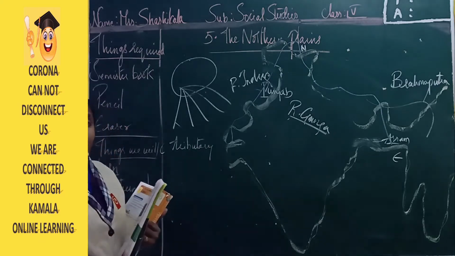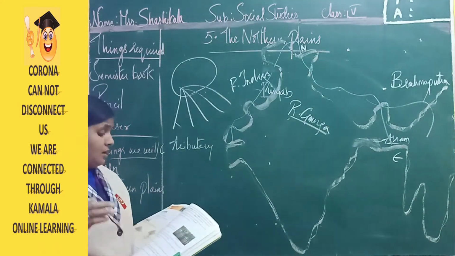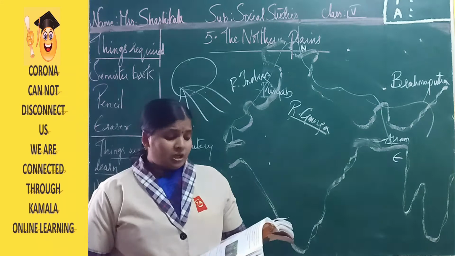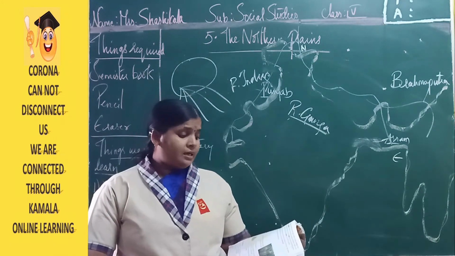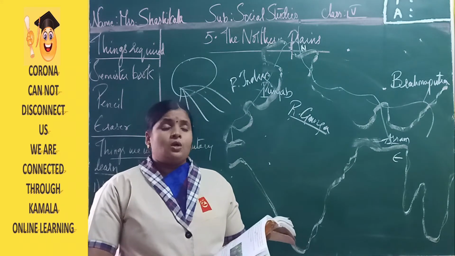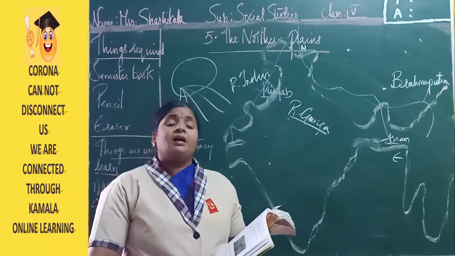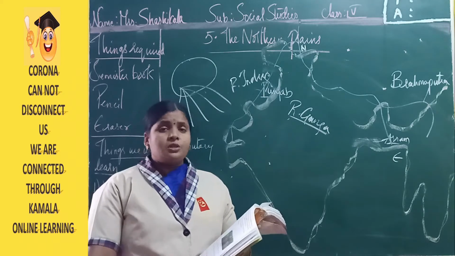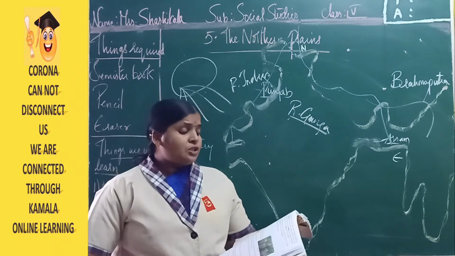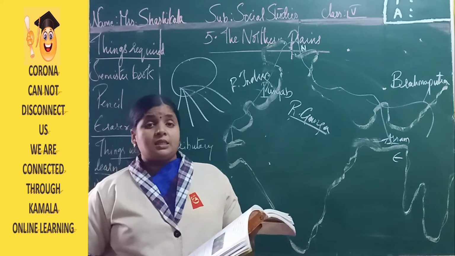Now what are the tributaries of river Indus? They are Jhelum, Chenab, Ravi, Beas and Satluj. So here the river Indus is dividing into the 5 important tributaries. Now a large part of this basin lies in Pakistan.